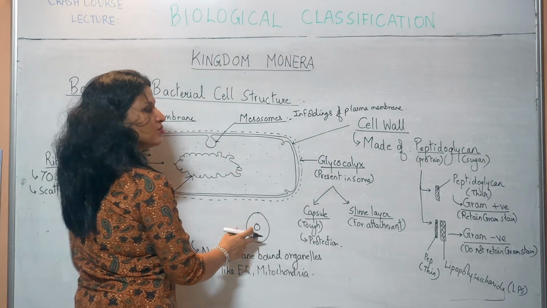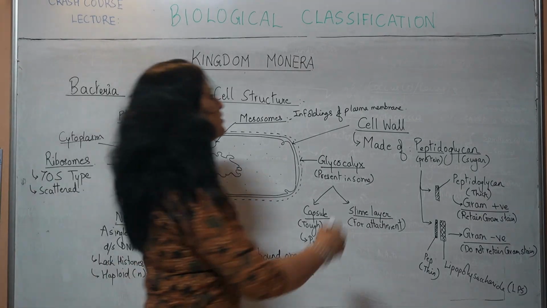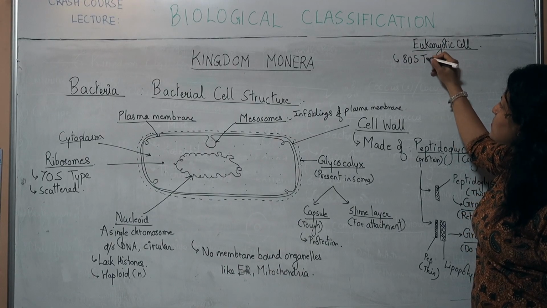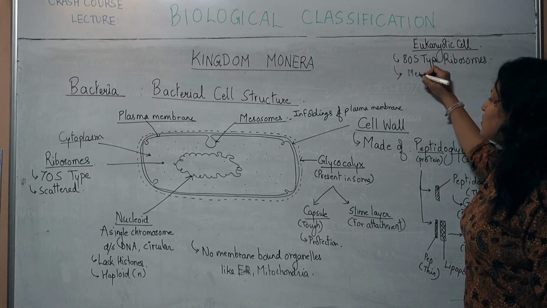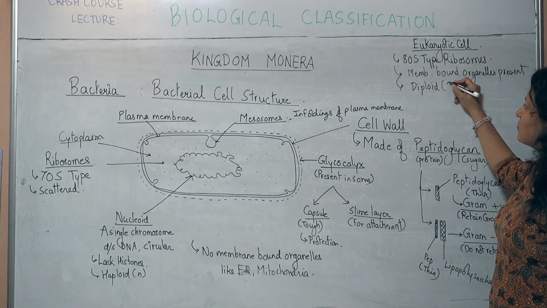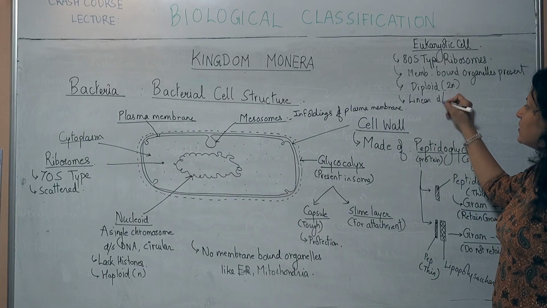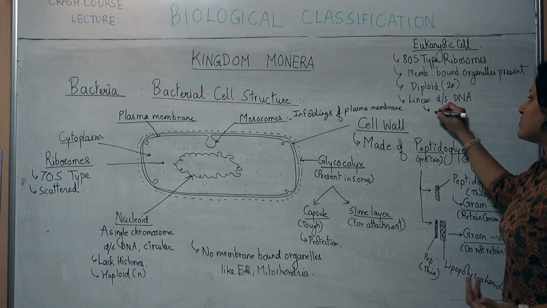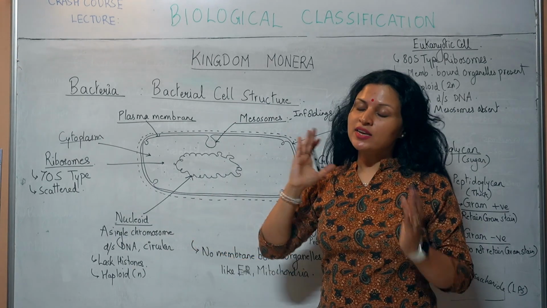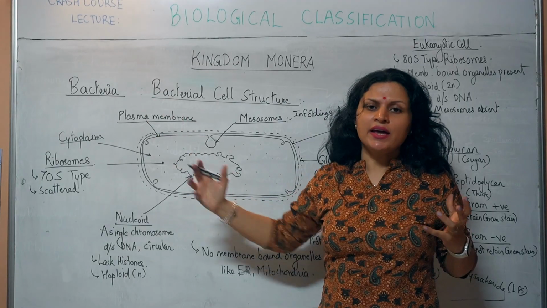Okay, this is just for reference I have given the eukaryotic cell. If you want we can make a note. Eukaryotic cell: 80S type ribosomes, membrane bound organelles present. What else? They are diploid, 2N. They have linear double-stranded DNA. Mesosomes are absent. So this is a very primitive type of cell. It came very early in the evolution process. That's why it does not have anything much.